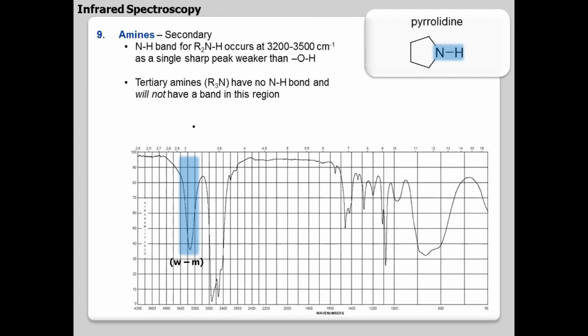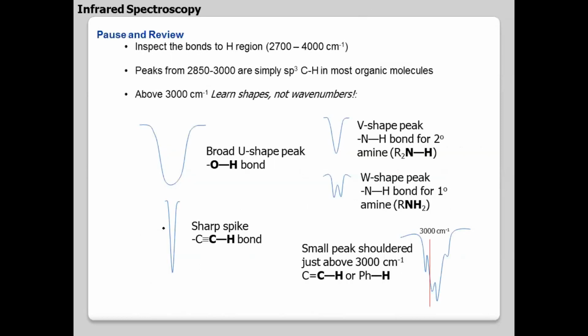Okay, and tertiary NH, there is no NH bond. Tertiary nitrogen has no NH bond. So I'll be having no peak in this region. So if there is a broad peak at 3400, it is OH; if there is a sharp peak, it is NH. Okay, or if there is a doublet, that is NH2.